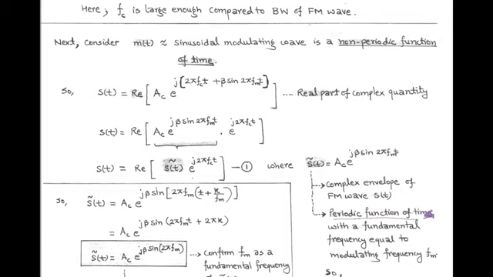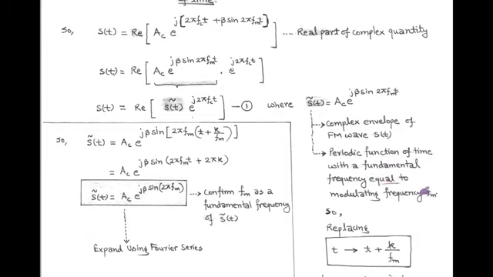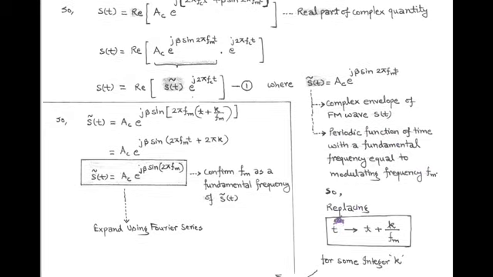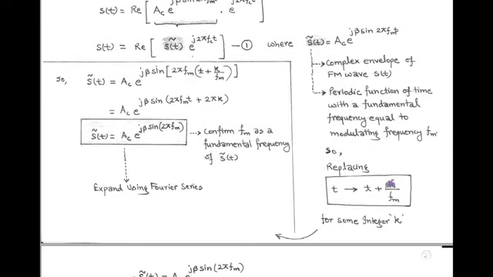periodic function of time with the fundamental frequency equal to the modulating frequency f suffix m. So the first equation is s of t equals real part of s t bar e to the power j 2 pi f_C t. Here s t bar is the complex envelope of the FM wave. Since this complex envelope is a periodic function of time having fundamental frequency f_m, we replace time t with t plus k upon f_m, where k is an integer multiple of 1 upon f_m, that is the modulating time.